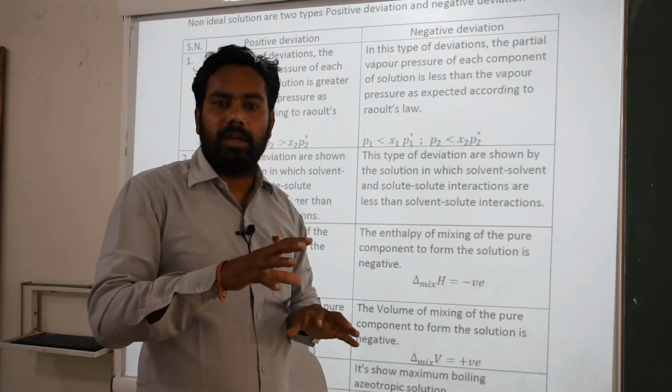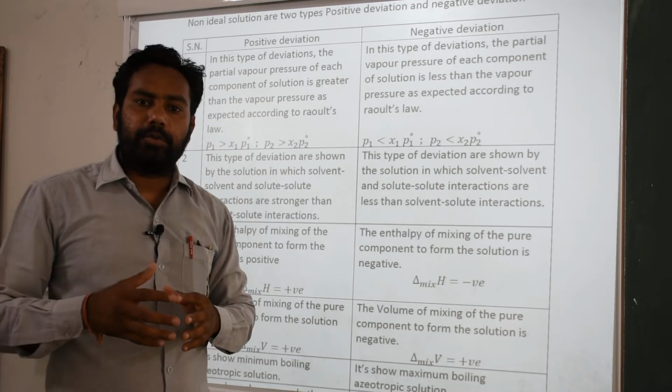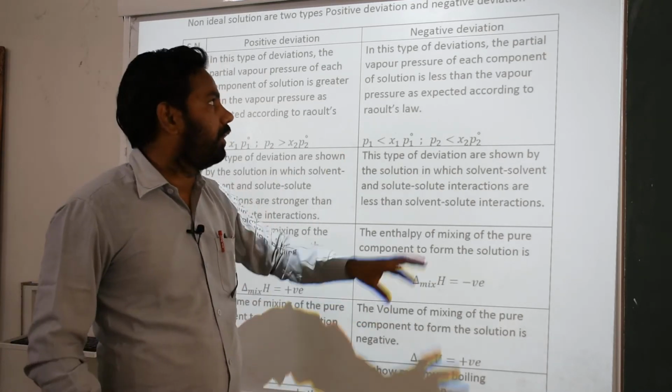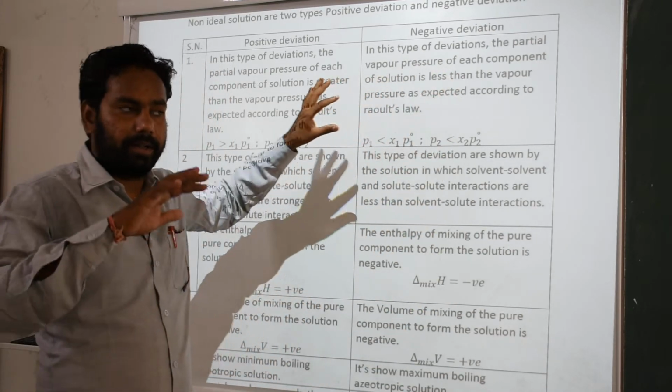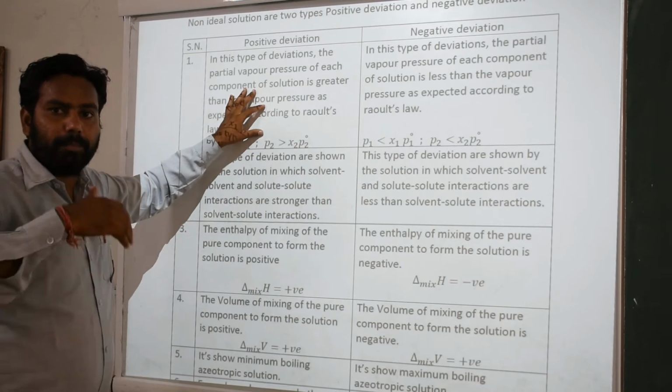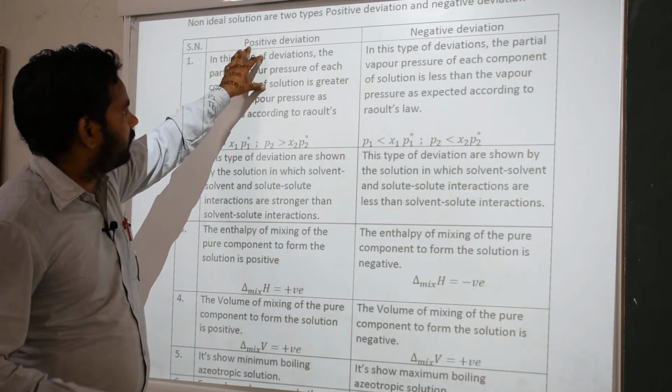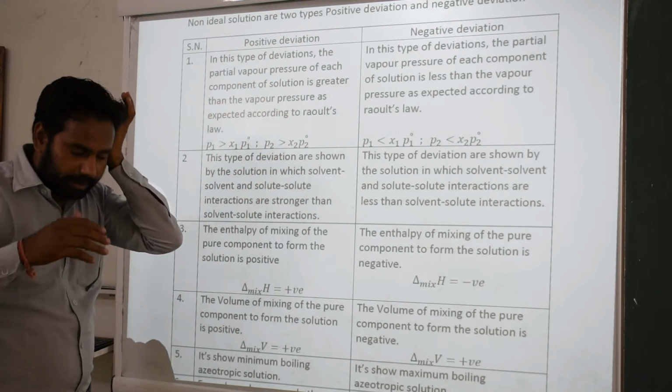If all the results are negative from the ideal solution, it is called negative deviation, and if all the results are positive, the solution is called positive deviation.